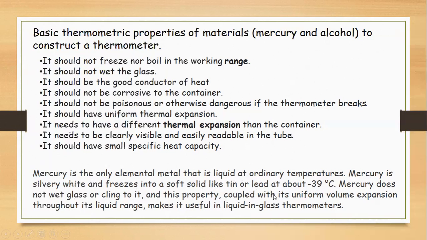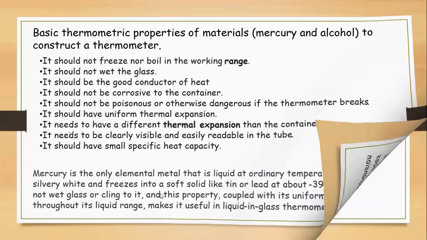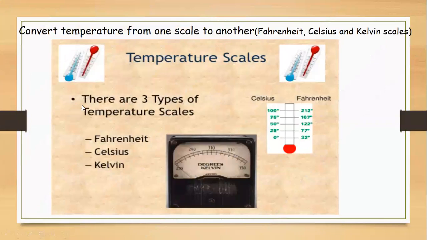This property, coupled with uniform expansion throughout its liquid range, makes it useful in liquid in glass thermometers. The thermometer you have at home, with which we measure our temperature, is a mercury thermometer, and you can see that it is silvery and white. We are using mostly mercury and alcohol.